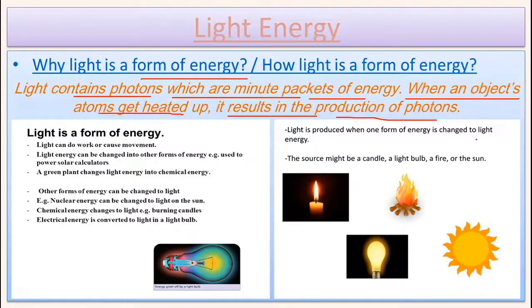Light is a form of energy because we obtain light by converting some other form of energy, such as in sun. The chemical energy converts to light energy, as well as the candle. There also you can see the chemical energy been converted to light energy. Let's understand all about these things with an animated video.